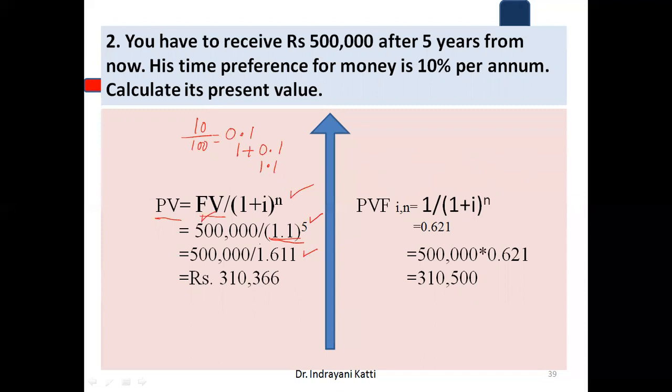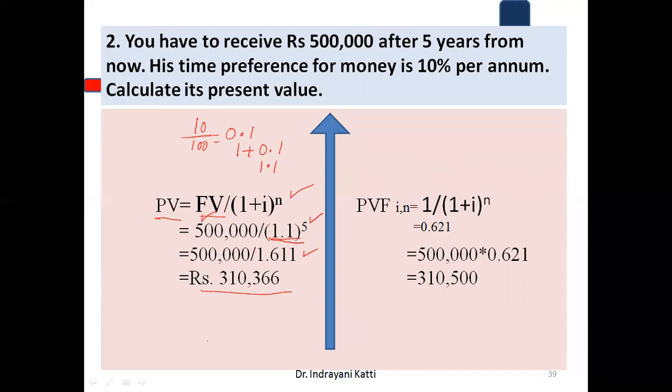So 5 lakh divided by 1.611, the answer you get is 3,10,366. Right now, the present value, you need to deposit is 3,10,366 to get 5 lakh after 5 years at the rate of 10%.